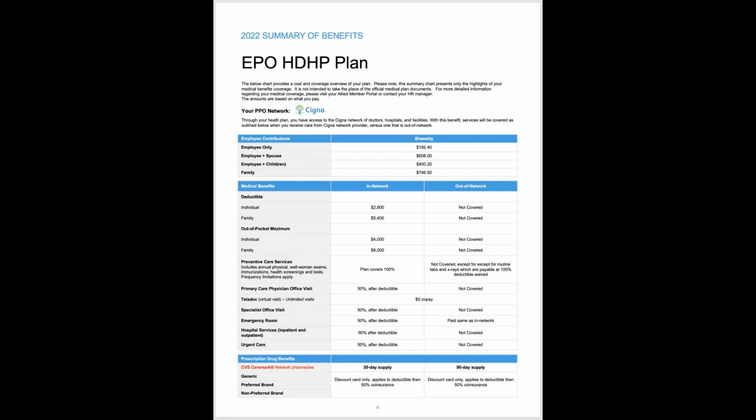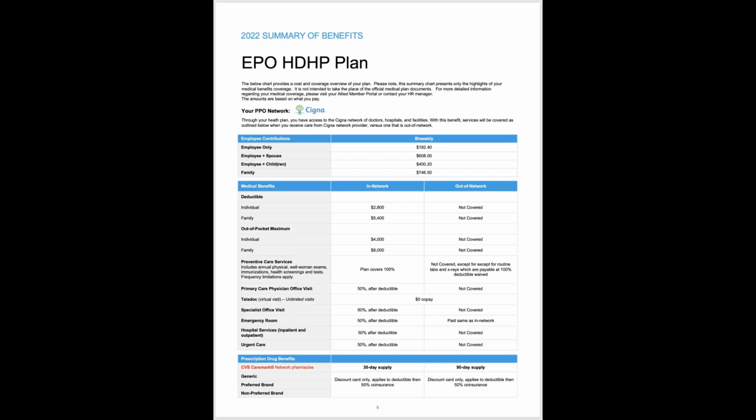If an HSA is something that you're interested in, it's a health savings account, it is something you have to set up with your own bank. But that does allow you to set aside dollars on a pre-tax basis designated for healthcare expenses. If that's something you're interested in doing, you can absolutely speak to your bank about it. Many banks across the country do have HSA options that you could open, and this plan qualifies for it. It's an IRS requirement that the plan has certain deductible amounts and is structured in a certain way to be an HSA eligible plan, and this plan meets that criteria.